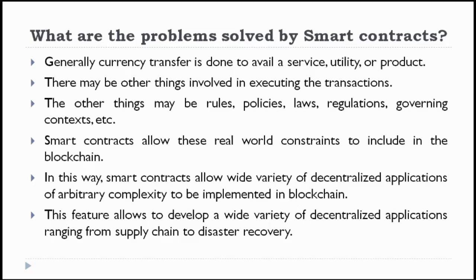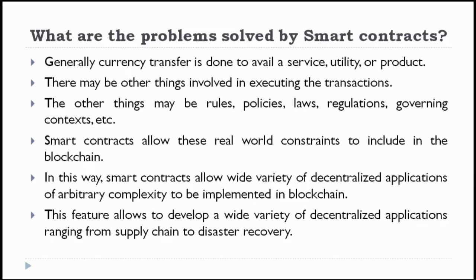In this way, smart contracts allow a wide variety of decentralized applications of arbitrary complexity to be implemented in blockchain. This feature allows us to develop a wide variety of decentralized applications ranging from supply chain management to disaster recovery.